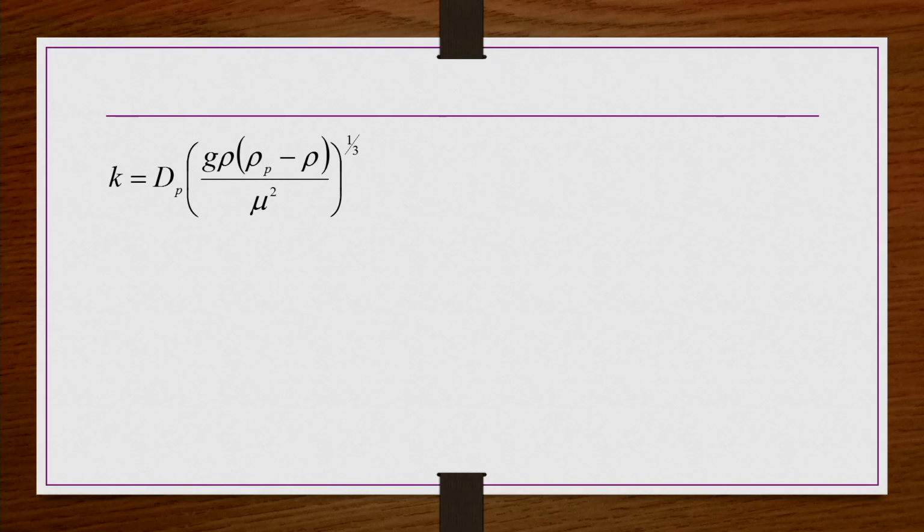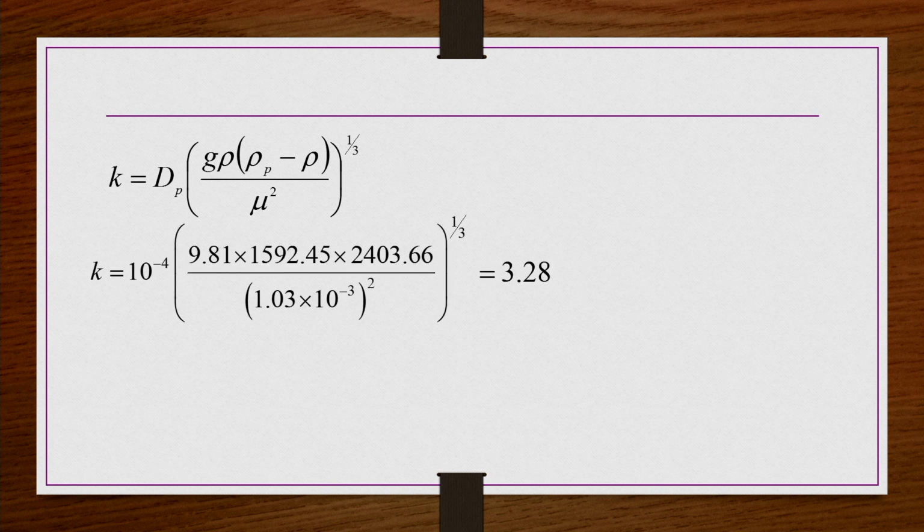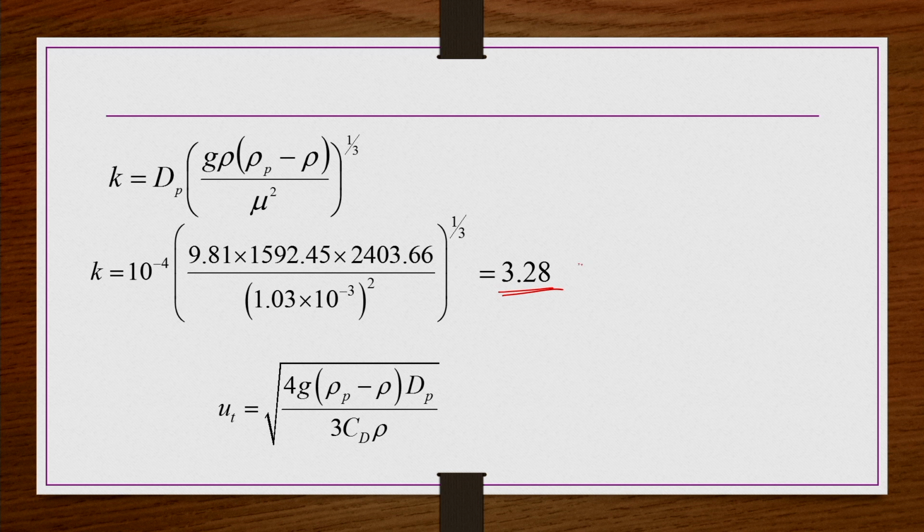So, K is equal to dP times g rho delta rho by mu square, all to the power 1 by 3. If you substitute all of them and find the value, it is coming out to be 3.28. So, it is slightly more than 2.6. What does it mean? A K value of 2.6 is the upper limit for the Stokes region. So, anything beyond 2.6 indicates that the particles are not settling in the Stokes region. Though it is not too far from 2.6, it is still beyond the Stokes region.